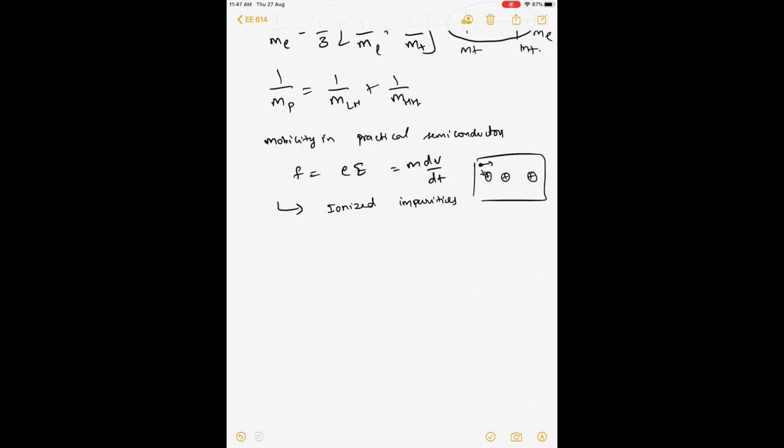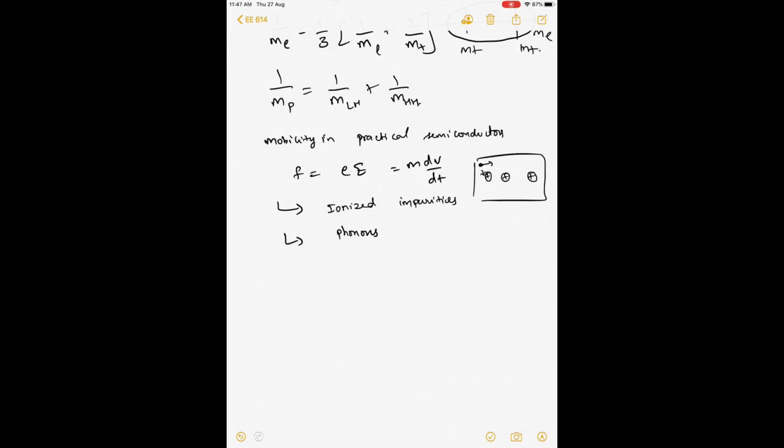So you have ionized impurities which change the vector of the velocity, and you have what are called phonons. Phonons are quantized excitations of the atomic vibrations. I'm not sure if we will have time to go into the details of the phonon dispersion, but typically you have the acoustic phonons, which are low energy, and the optical phonons, which are high energy.